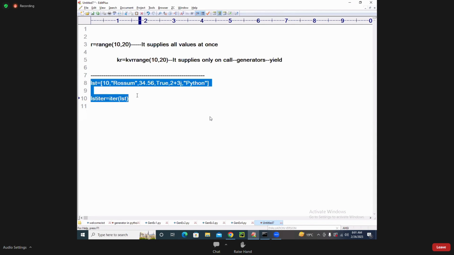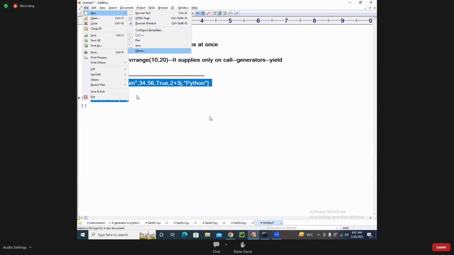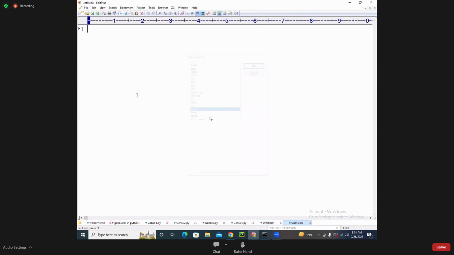Let me take this as a program. Carefully watch it. Now I am taking something like this. lst is called one iterable object, that too a list iterable object. I am using one predefined function called iter.